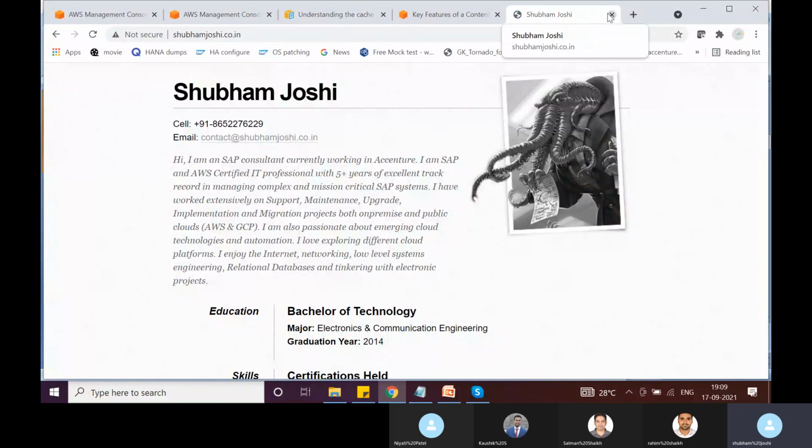So we'll talk about how we can deploy a CDN, or how we can deploy CloudFront in front of any origin server. The origin can be an EC2, the origin can be a web server running on an EC2 instance, or it can be an S3 bucket which is configured for static website hosting, and origin can even be an application load balancer. Okay. So any questions so far?